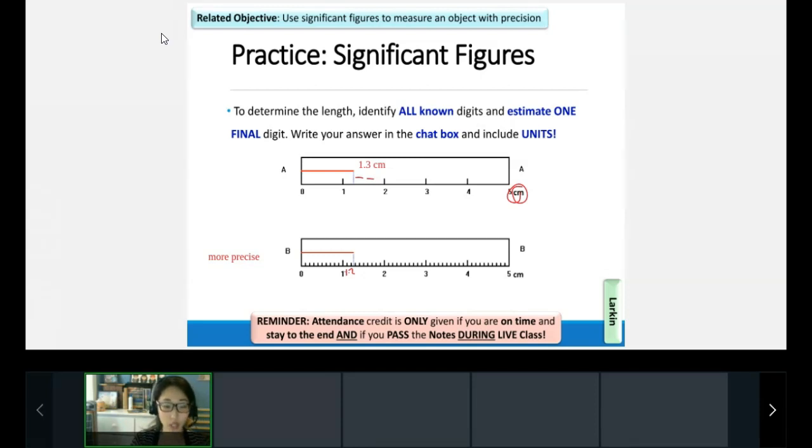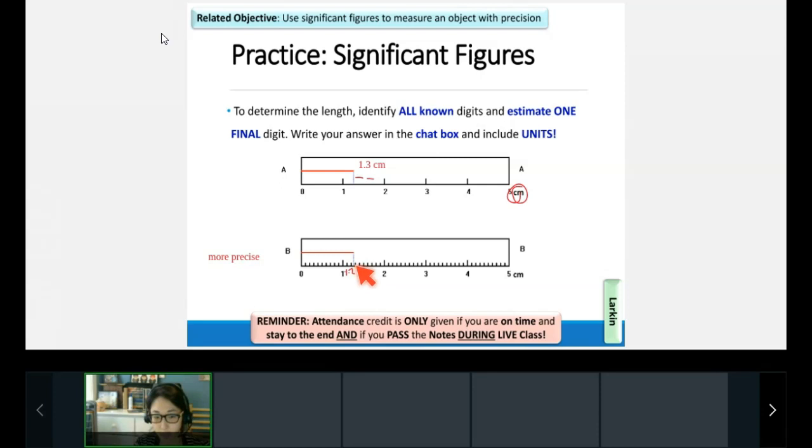So 1.2 what? Take a look at the line, all right? It's a little bit past halfway. So this is 1.2 what? Go ahead and tell me in the chat box. Give me one more estimated digit. We know it's at least 1.2. Now let's estimate the last digit.